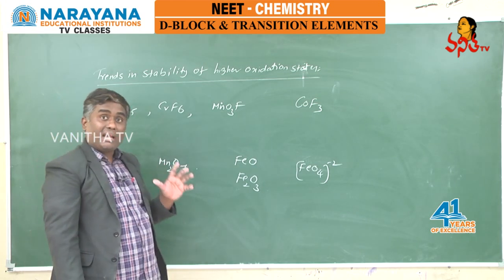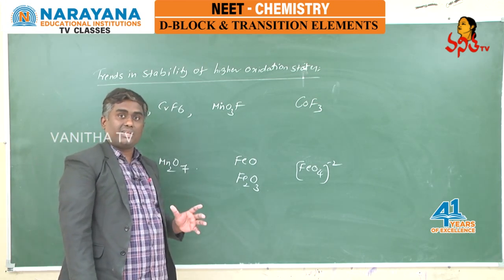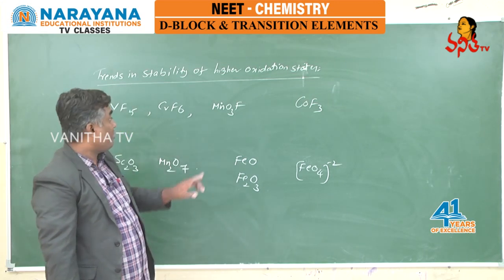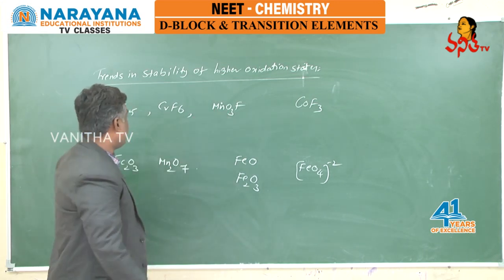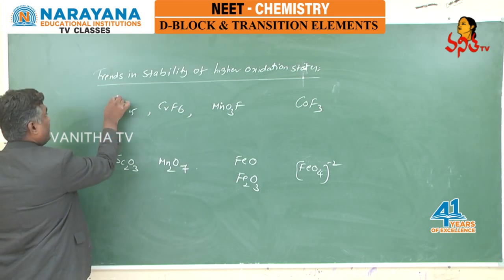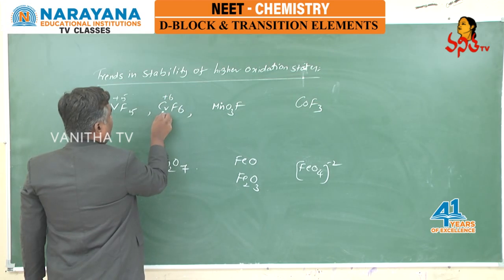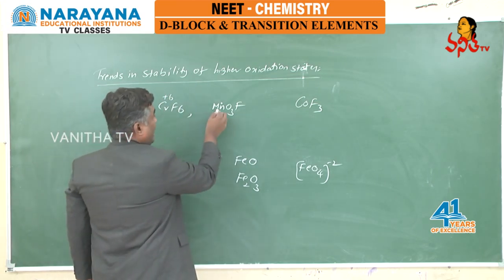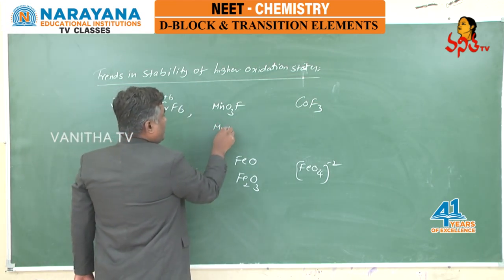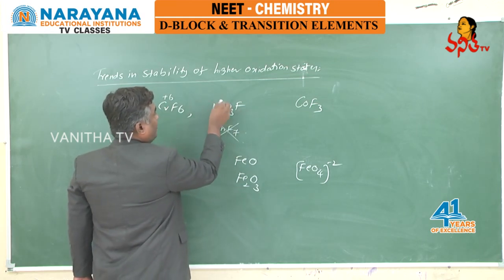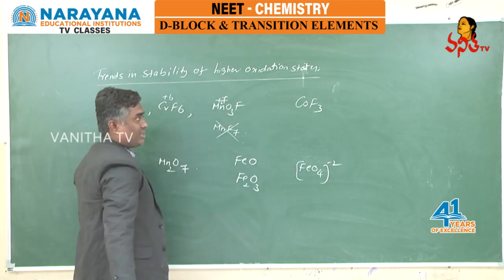And here manganese can exhibit highest oxidation state, that is +7, but not alone with fluorine in the form of MnO3F. See students, vanadium is exhibiting +5 in the form of VF5, chromium is exhibiting +6 in the form of CrF6, whereas manganese is not exhibiting MnF7; in the form of MnO3F it is exhibiting highest +7 oxidation state.